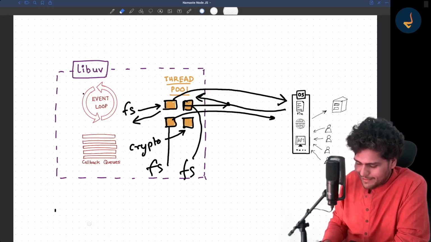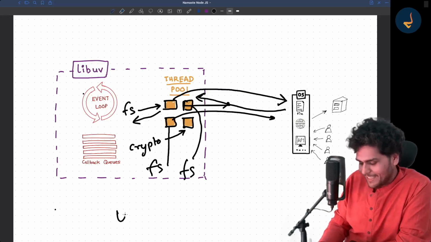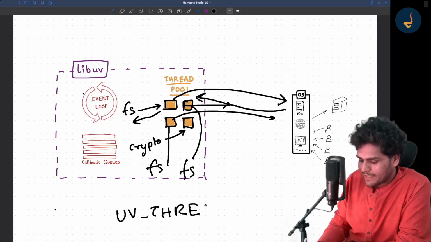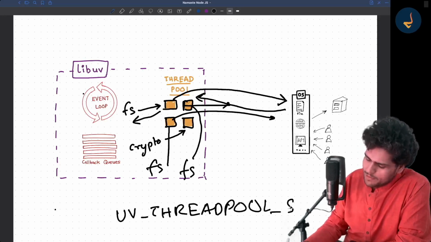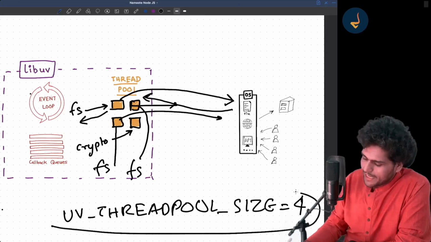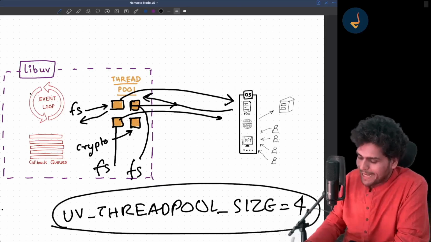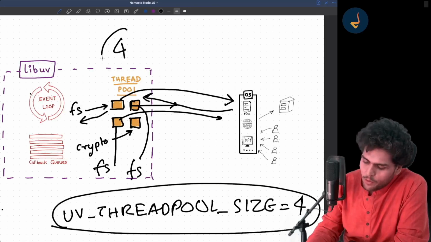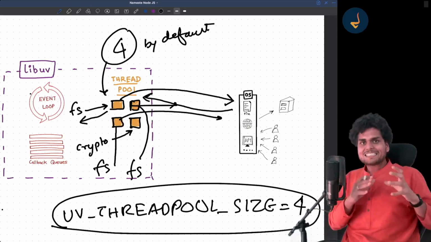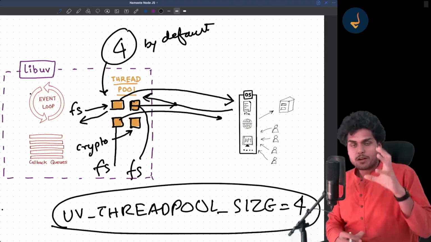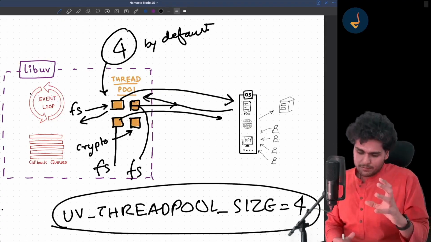The UV thread pool size is equal to 4 by default. There are 4 threads over here by default. So basically inside libuv, there are 4 threads by default.